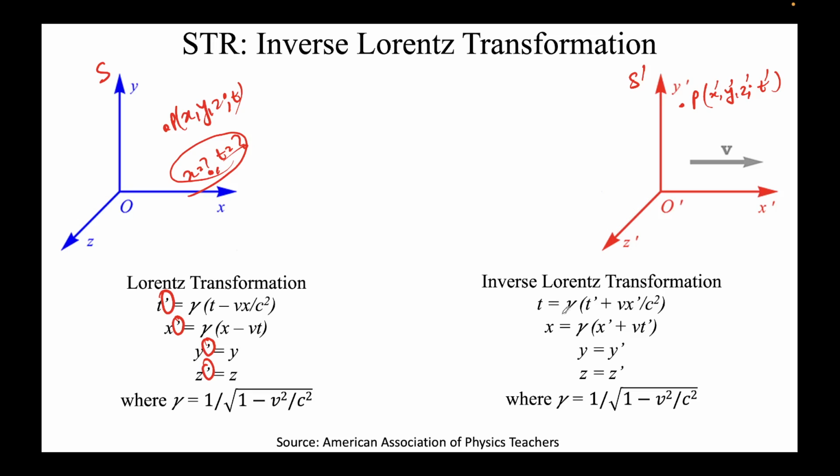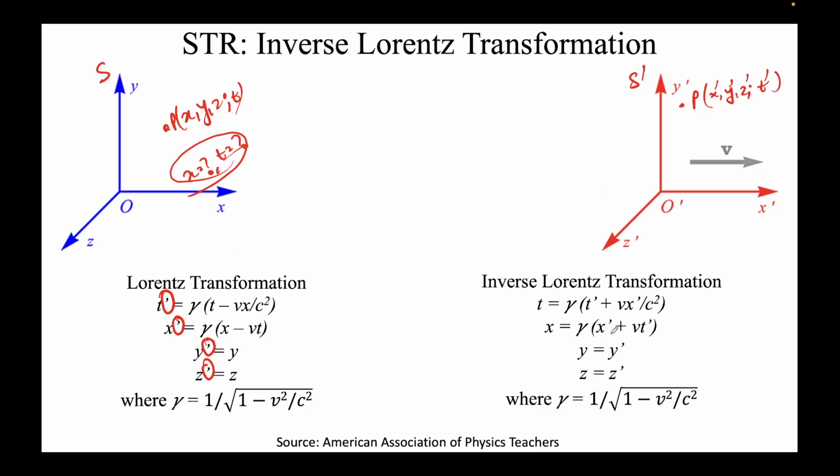Why are they called inverse? Because now we are finding non-prime entities in terms of prime entities. How do we get this? Again, I repeat, whatever you have in these first two terms, you just assume t and x to be the unknowns, t prime and x prime to be the knowns, and when we rearrange, you'll simply get these two terms.